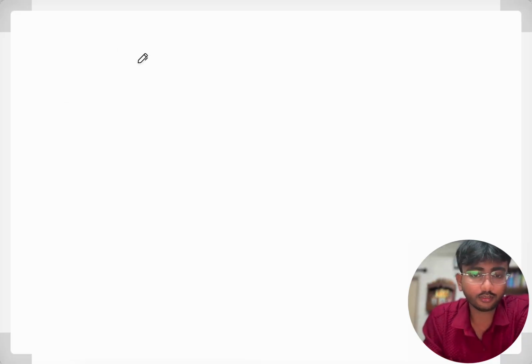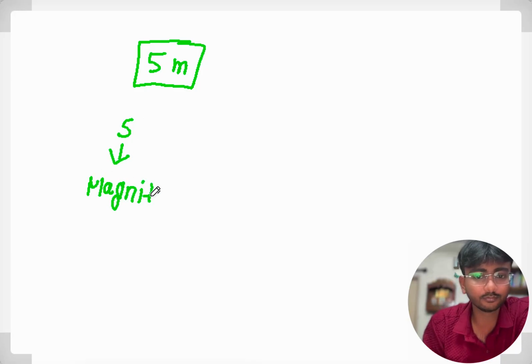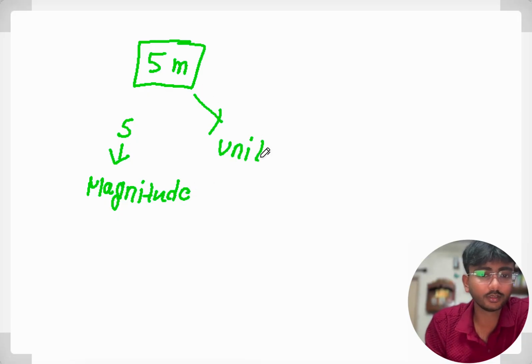Now let's understand, if we write 5 meter, what does it mean? 5 generally tells about magnitude, and meter is the unit. So it tells about 5 times of meter.